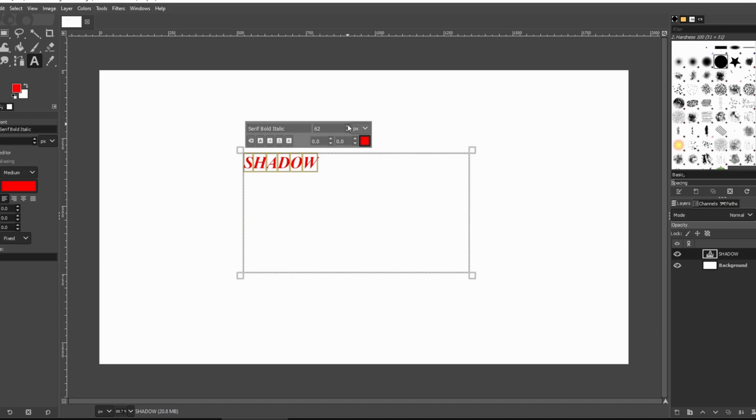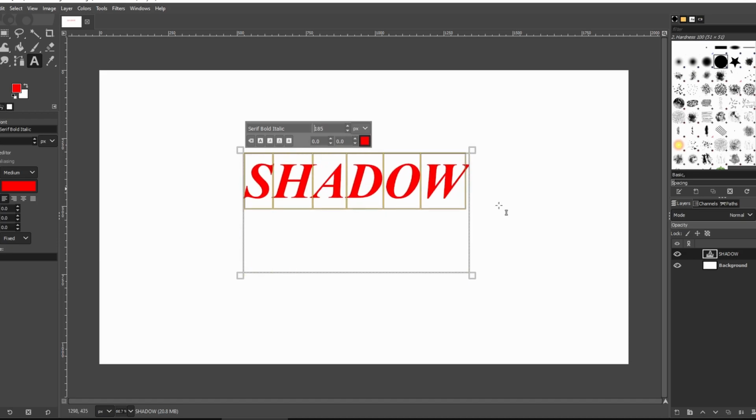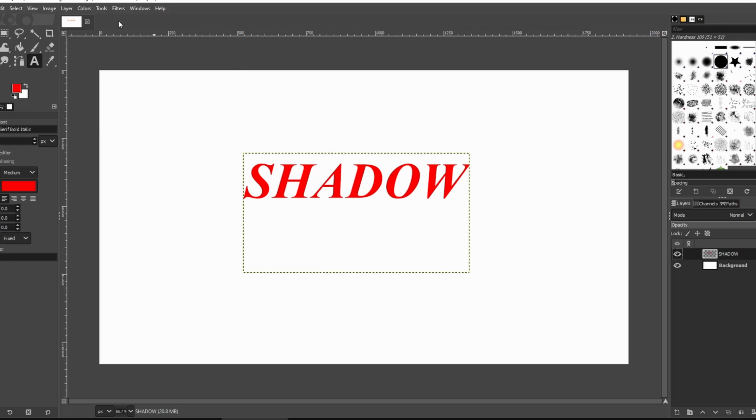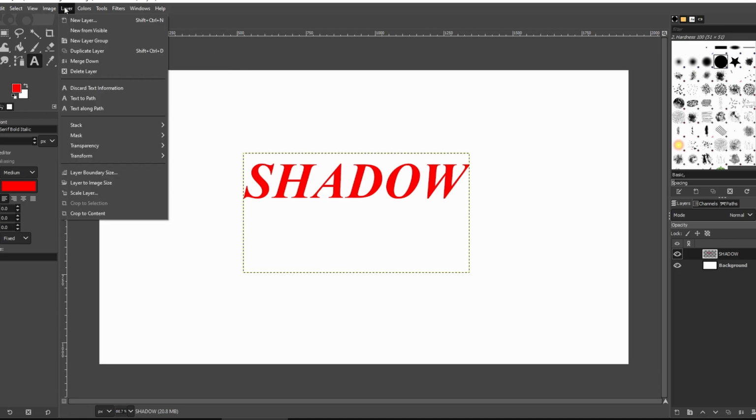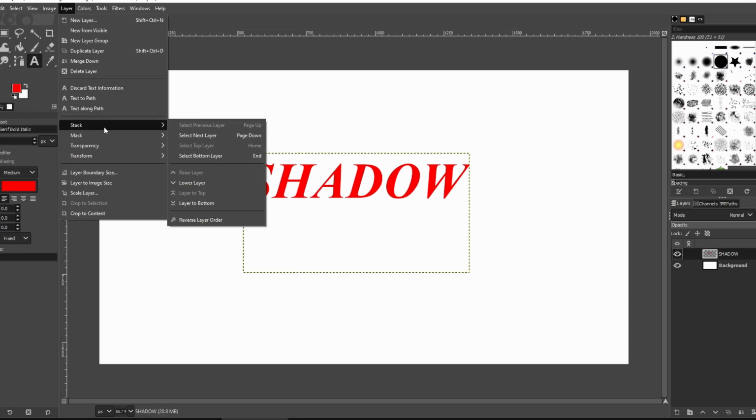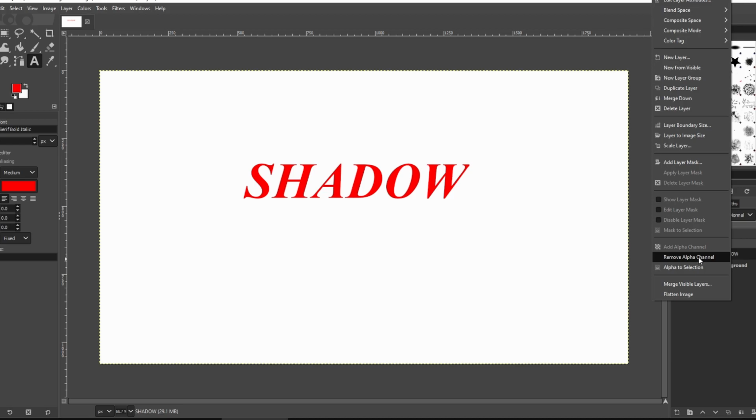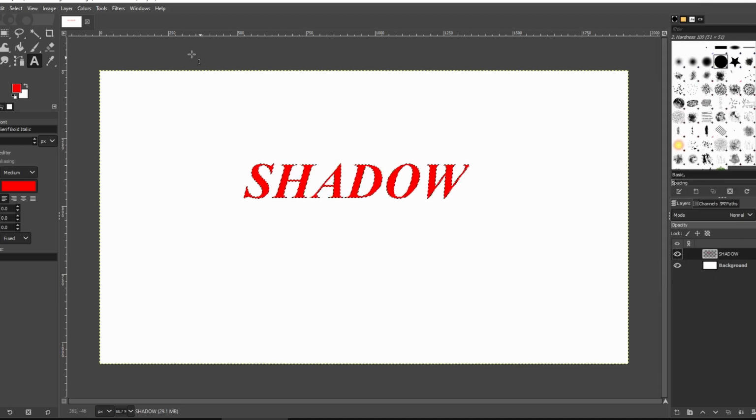Right-click on the text layer and choose Discard Text Information to convert it into an image layer. Ensure the layer size match image size by going to Layer and then Layer to Image Size. Right-click on the text layer and choose Alpha to Selection to select only pixels containing text.